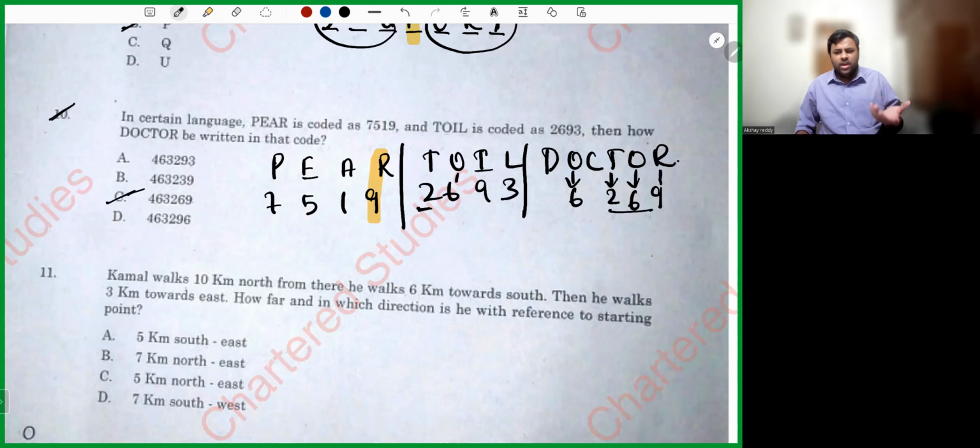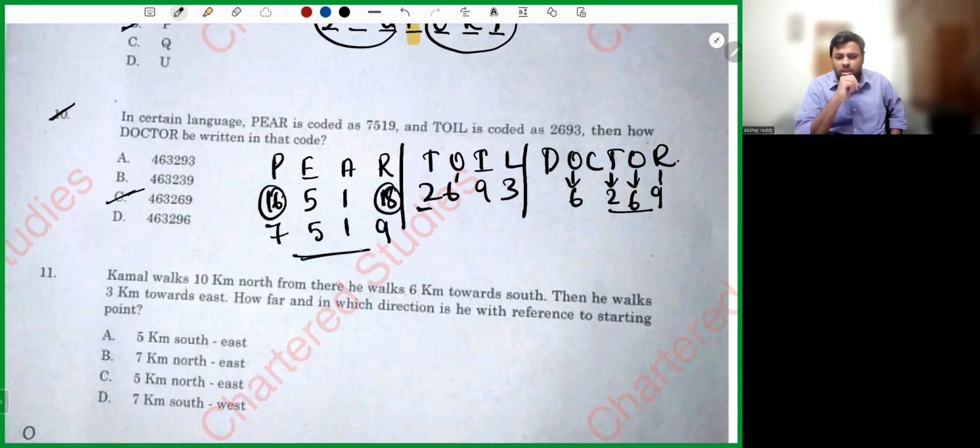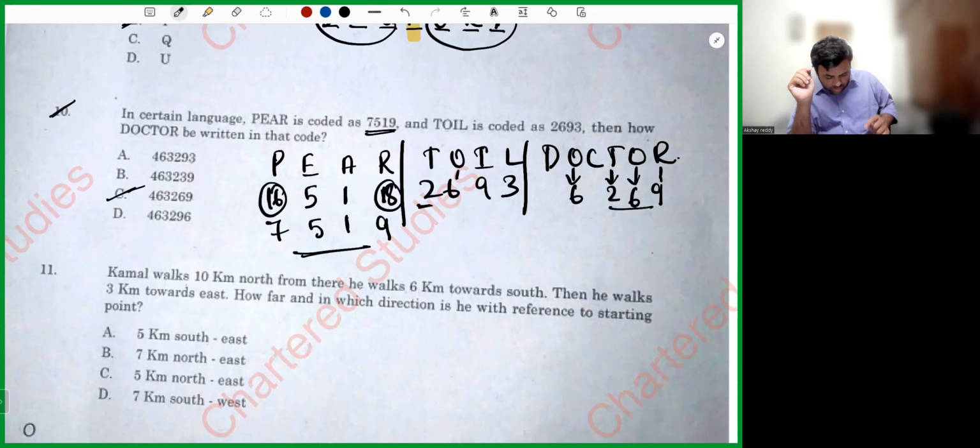Sir, is there any alternative way? Yes, sir, there is an alternative way. Which letter is P in the number system? 16th letter is P. Which letter is E? 5th letter. Which letter is A? First letter. Which letter is R? I hope R is the 18th letter. 16 plus 1, 7. 5, 1. 1 plus 8, 9. So 7, 5, 1. That's how he got the coding. Okay. If you don't want to do this, there is no issue. Do direct coding, the technique that I studied. Simple. Next, question number 11.